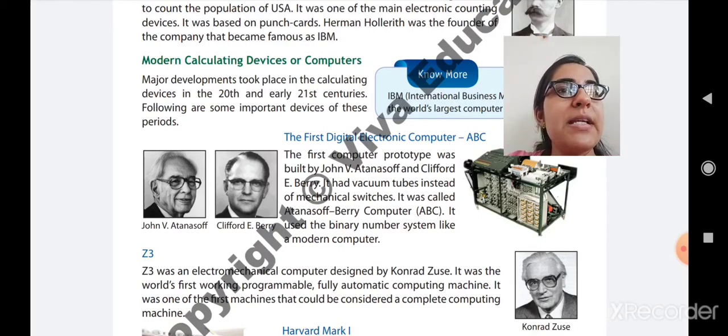It means ABC. So what is the full form of ABC? Atanasoff-Berry computer. It used the binary number system like a modern computer. Binary number system means 101010, all the input given by the user is collected in binary form.